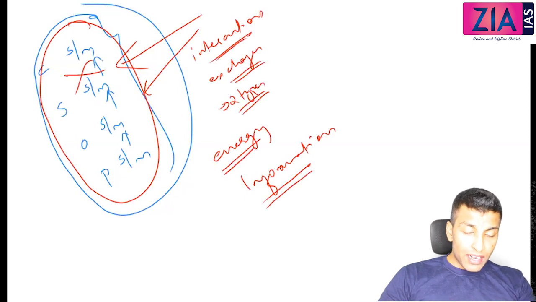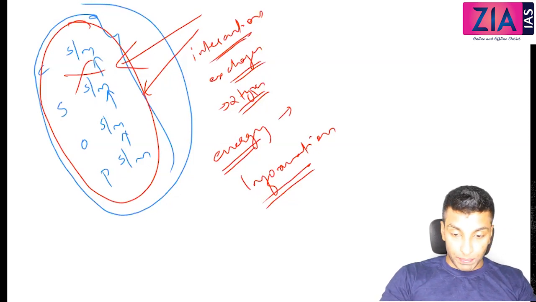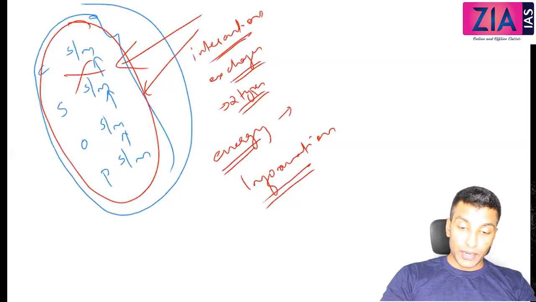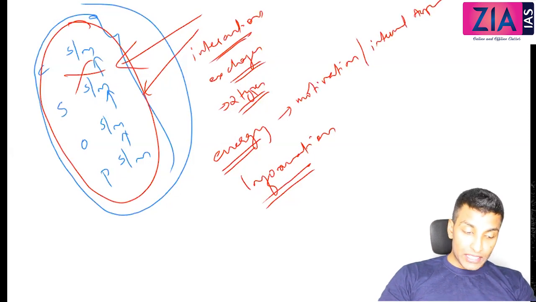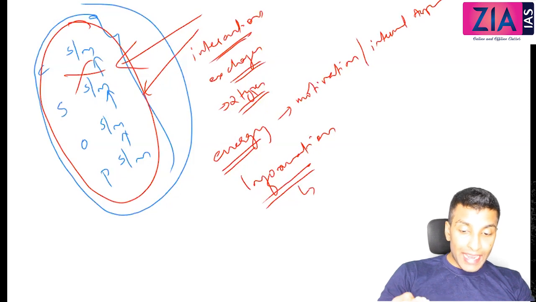Now what do you mean by energy exchange? Energy is actually the motivation or the internal aspect of the system which motivates it to work. Now when it comes to information, it basically refers to the ideas on the basis of which the system works.